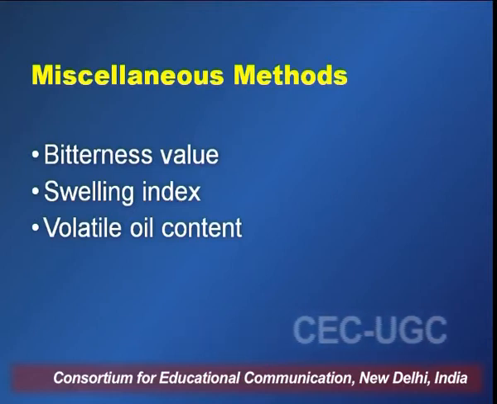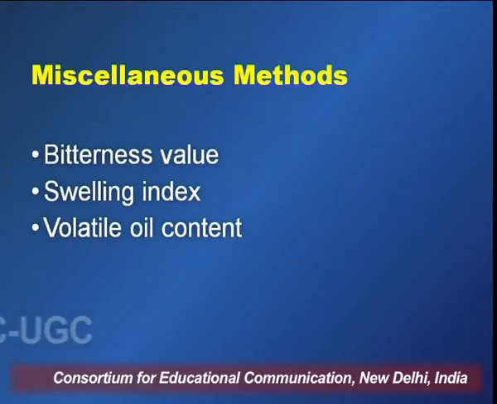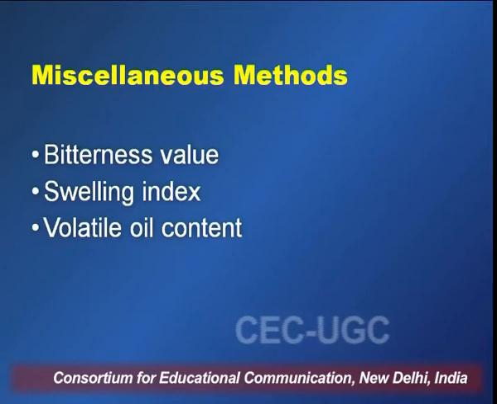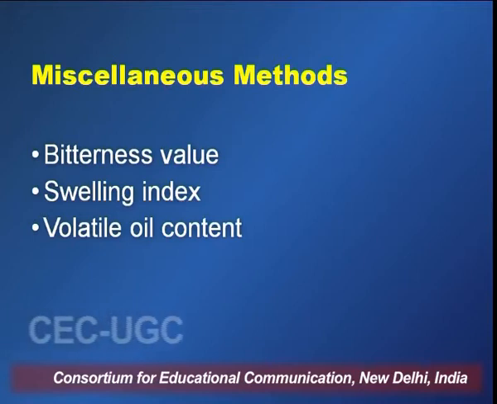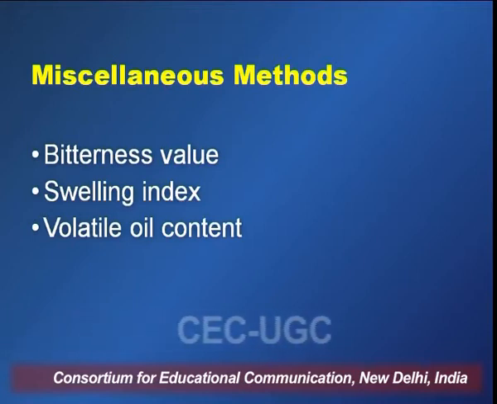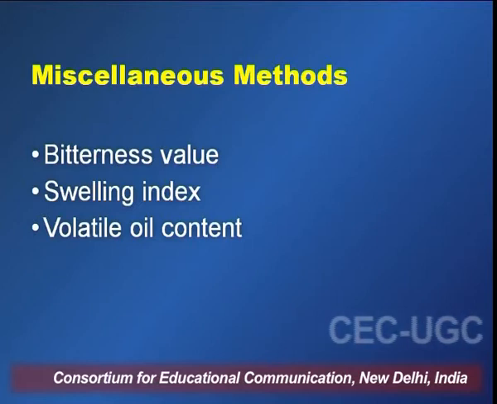I will not go into the detail of this parameter because in it we normally use quinine sulfate as a reference substance, and different dilutions of quinine sulfate as well as the test substance are prepared, and these dilutions are tasted, and there is a specific formula through which you can calculate the bitterness value of a substance.